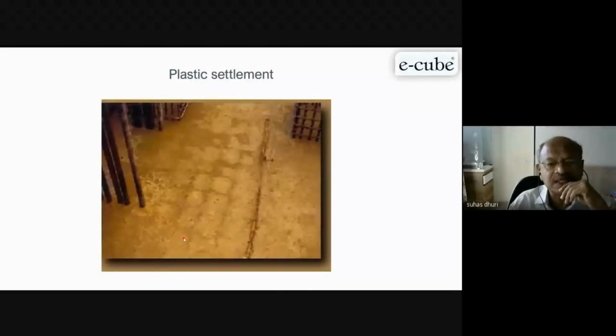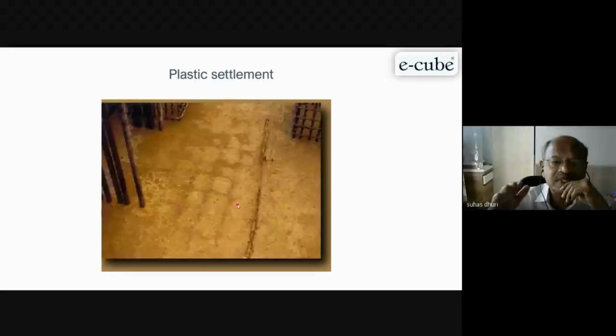And then this plastic settlement, you can see here, because this concrete has settled, and the reinforcement is there. The reinforcement does not allow the concrete to settle. That's why a crack is found. So you can see the grid of your reinforcement pattern. Another thing: whenever there is a very high thickness and high flow, the person who is vibrating feels that so much flow is there, it is not required to vibrate.